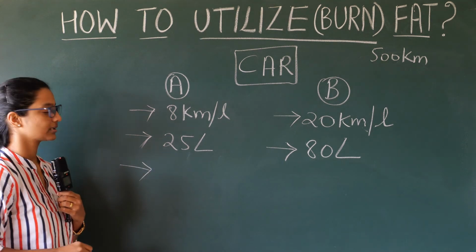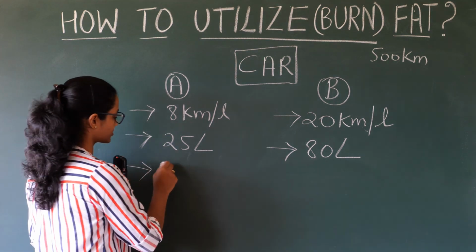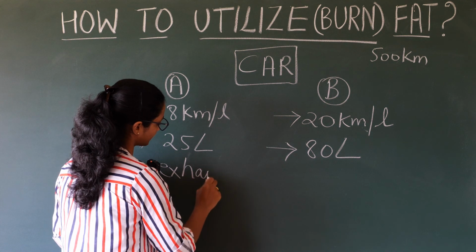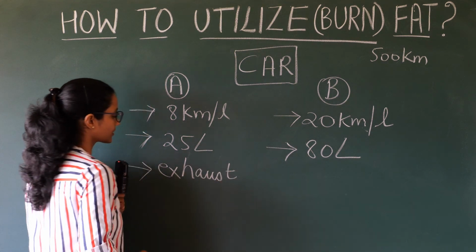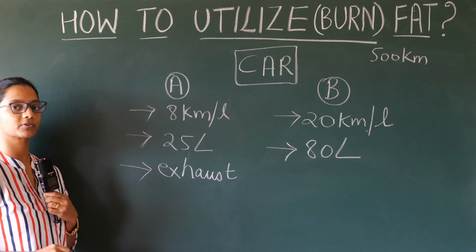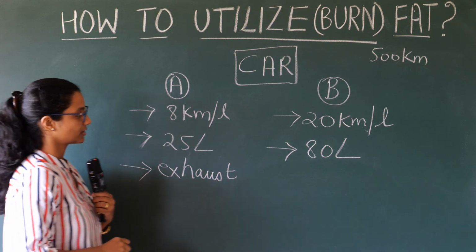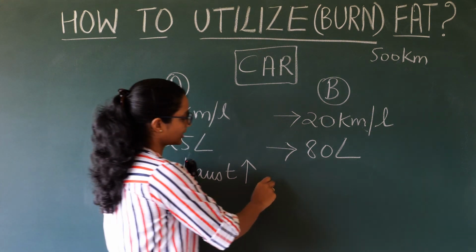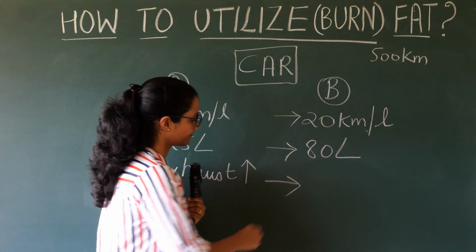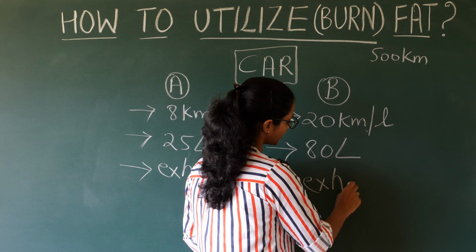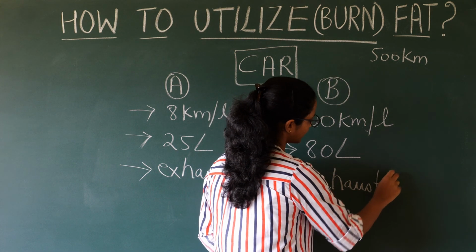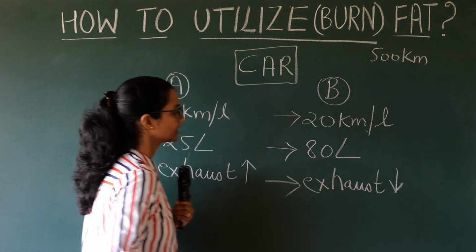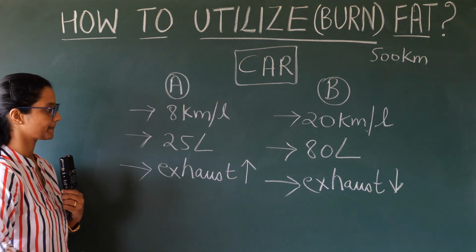Third point is the exhaust. When you prefer to use fuel A, the exhaust is high in comparison to fuel B. Fuel B exhaust is lesser in comparison to fuel A.